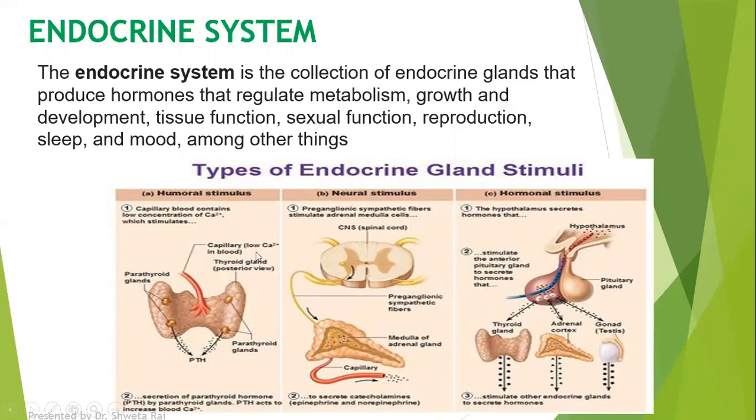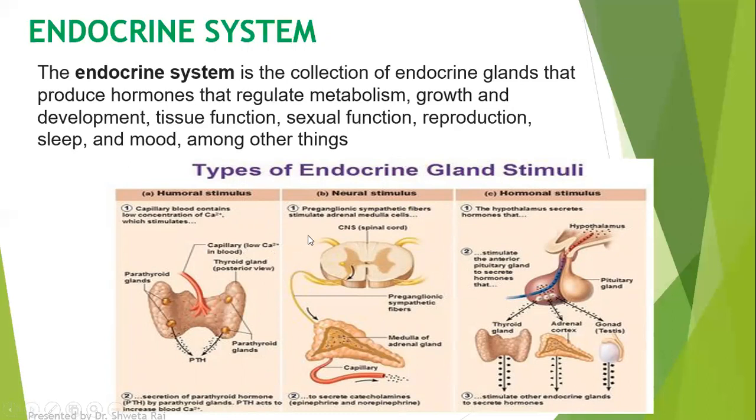For example, whenever there is a low concentration of calcium ion in the extracellular fluid, it stimulates the parathyroid glands, which start secreting parathyroid hormone, which is represented as PTH, and which in turn restores the calcium into your body.